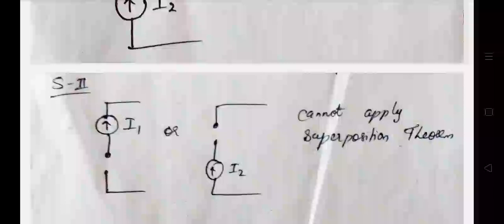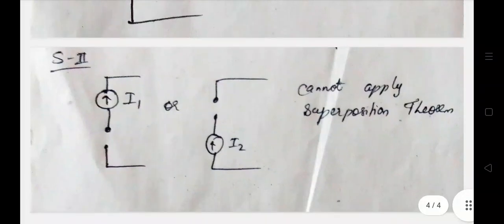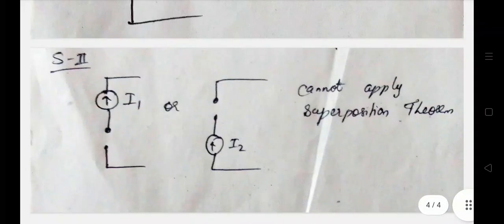When two current sources are connected in series, while applying the superposition theorem, when one terminal of each is connected to a common node, opening one source will make the other source also open circuited.